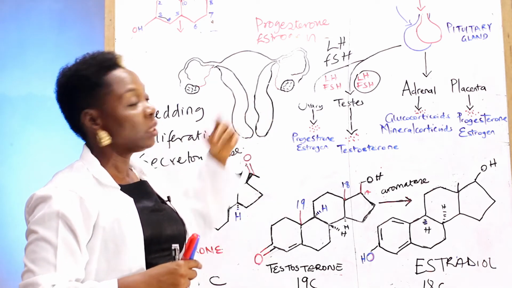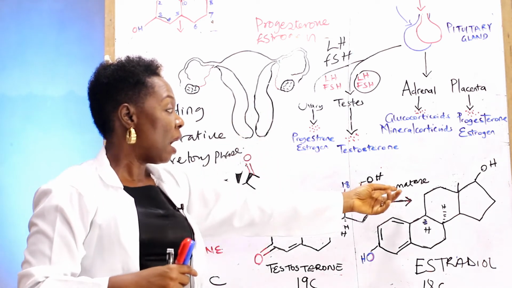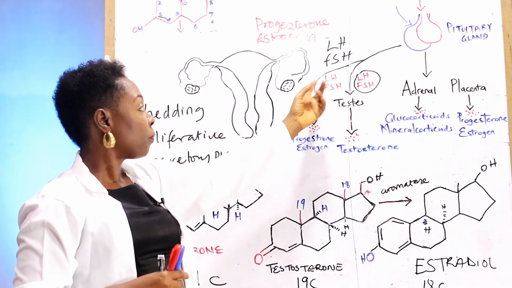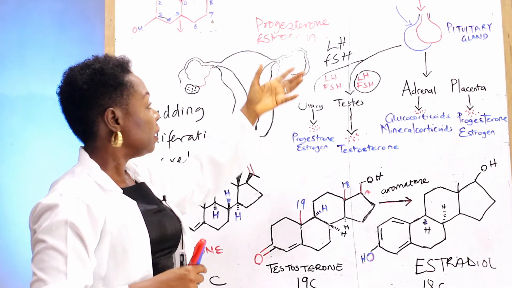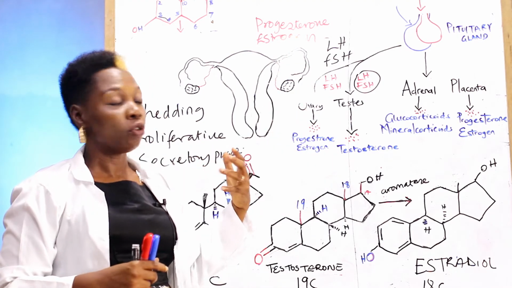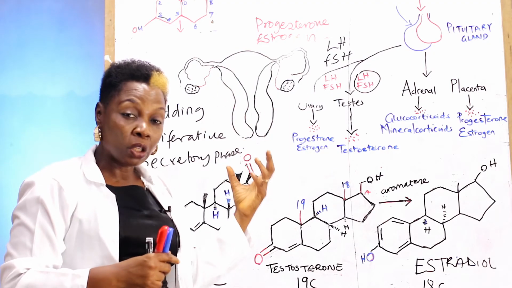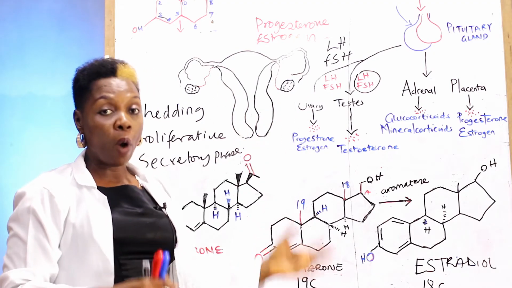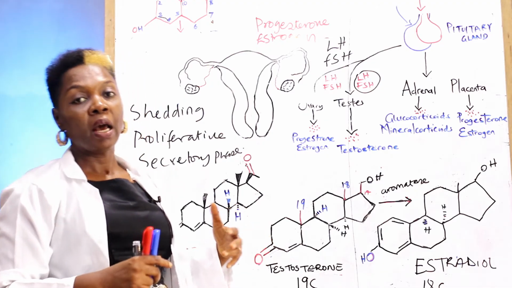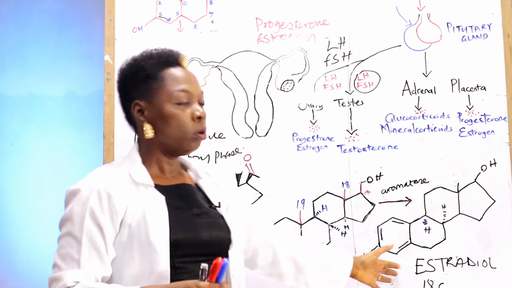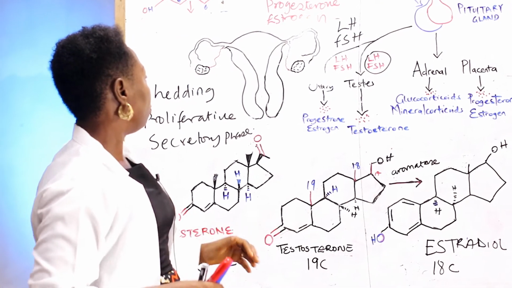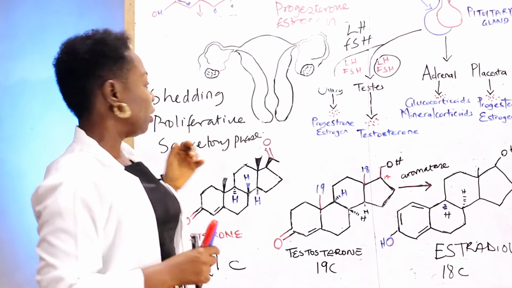The granulosa cells contain the enzyme aromatase. When the thecal cells secrete the androgens, they move to the granulosa compartment of the ovary, where they are converted to estradiol.